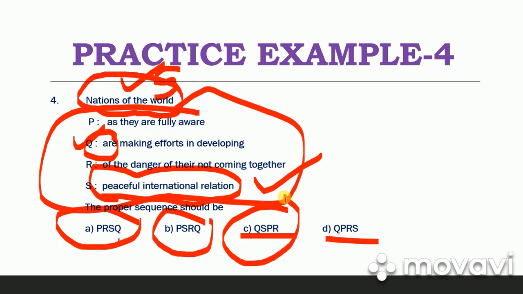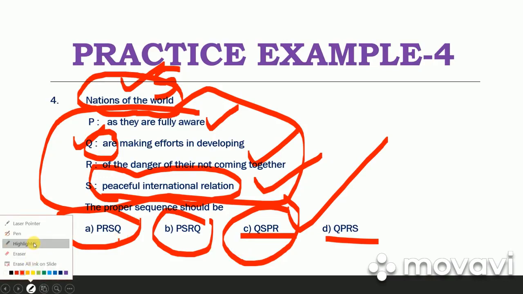If you put these parts into this sequence, the sentence becomes: nations of the world are making efforts in developing peaceful international relation as they are fully aware of the danger of their not coming together. The nations of the world are making efforts to develop peaceful international relations, because they are fully aware of the dangers of not coming together. That awareness is in their hearts, which is why they are trying to develop peaceful international relations. So our answer is option C.